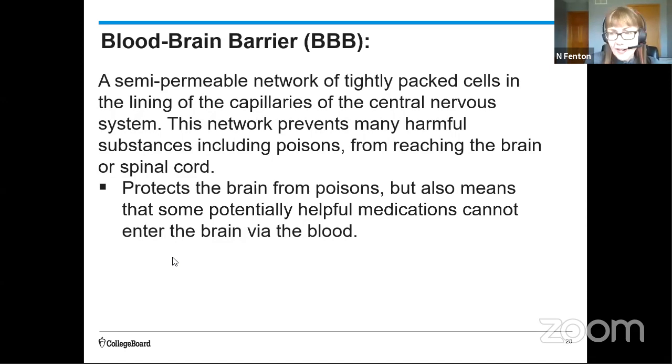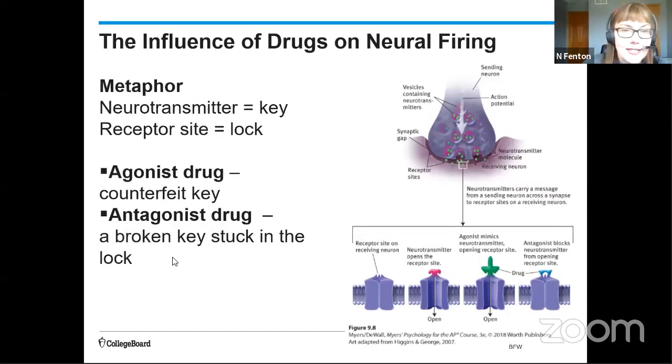Now, some drugs can reach the brain, like anesthetics. Some drugs cannot. So some antibiotics can't cross the blood-brain barrier, which is certainly very dangerous, right? If there's a bacterial infection in the brain, you need to be able to get the medication across this blood-brain barrier. Now we're going to talk about neurotransmitters and receptor sites.